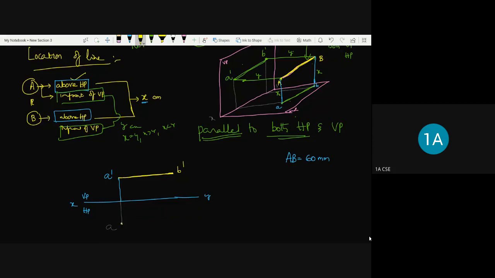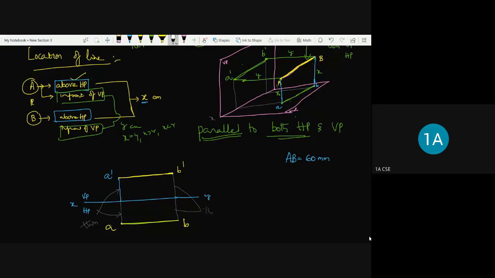Similarly, the top view also can be shown like this, which is of course 60. Now the line joining B dash and B, of course it is going to be. So this is the top view and this is the front view. So here the projection of this line only should be thick. And these are called projection lines. They should be thin.